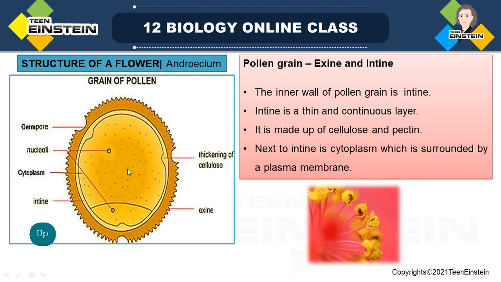The bigger one is the vegetative cell, and the smaller one is the generative cell. So in the picture itself it's clear. A mature pollen grain will have two cells: the vegetative cell, which is bigger, and the generative cell, which is smaller.